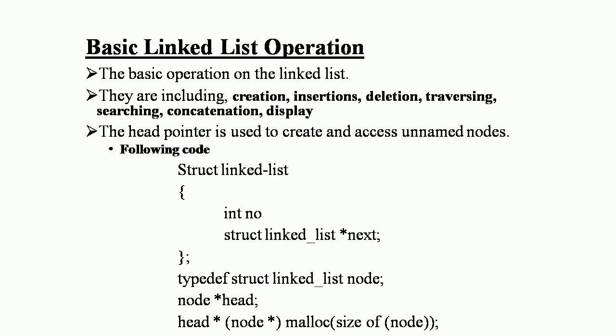The head pointer is used to create and access unnamed nodes.